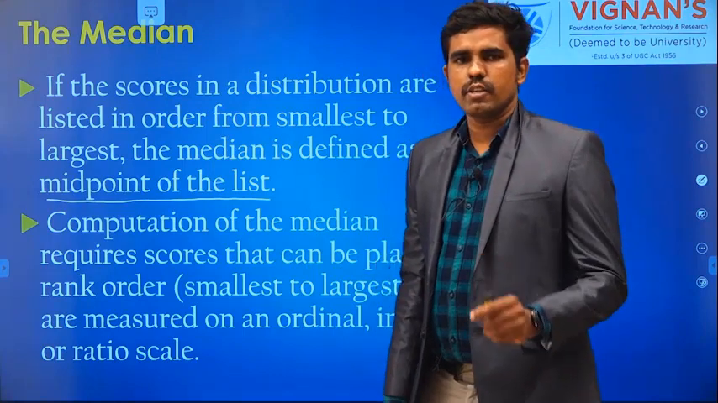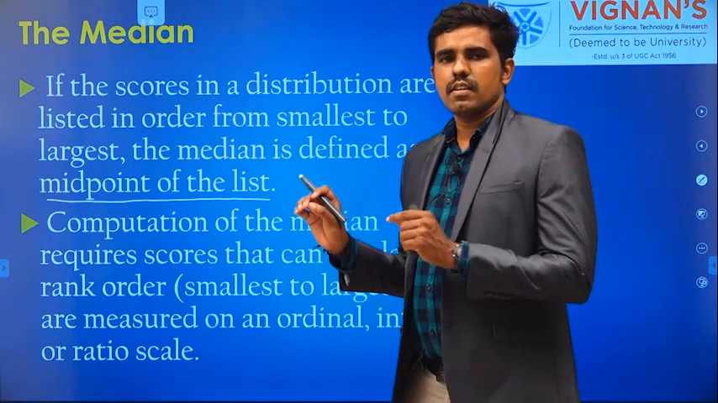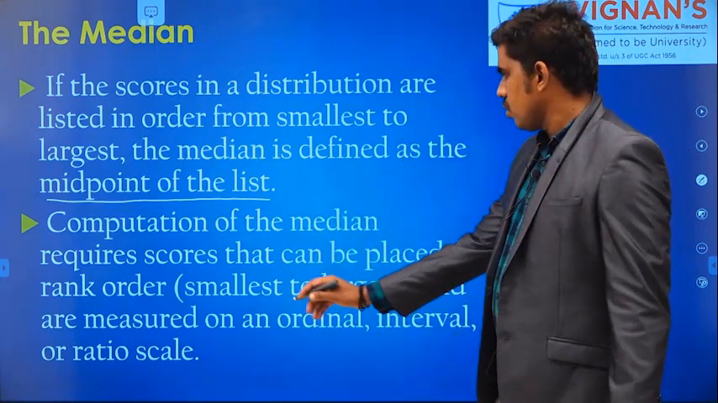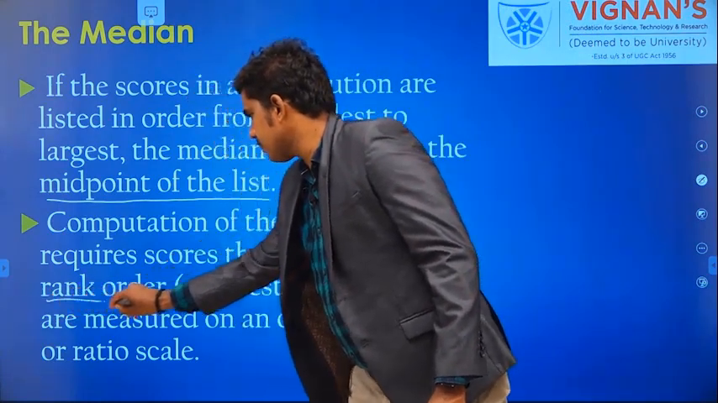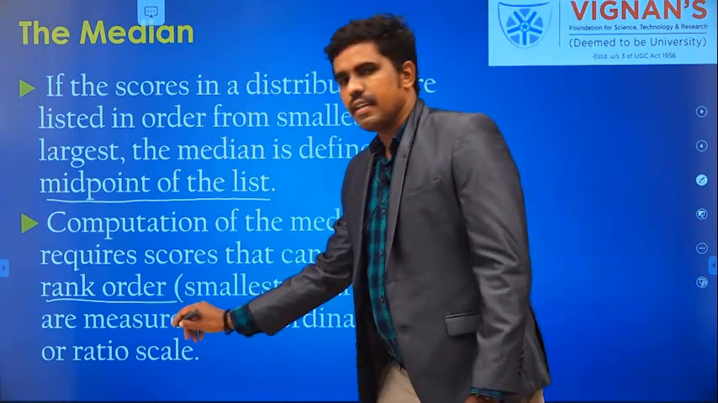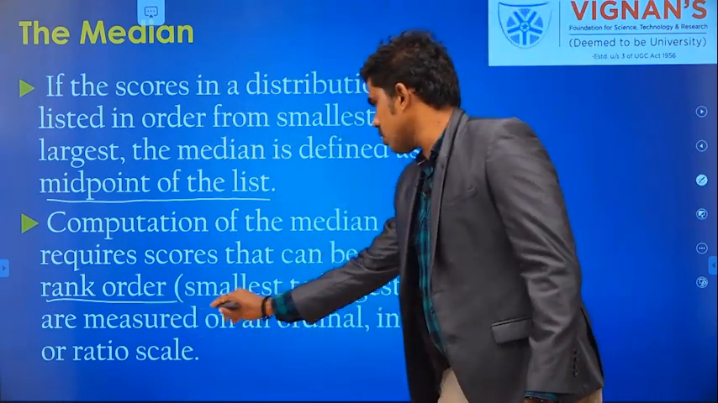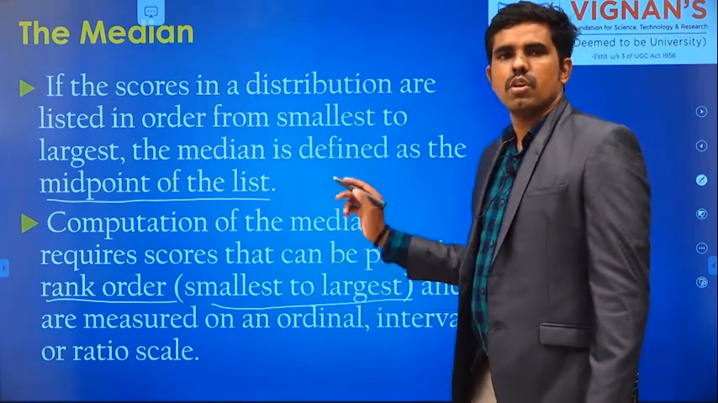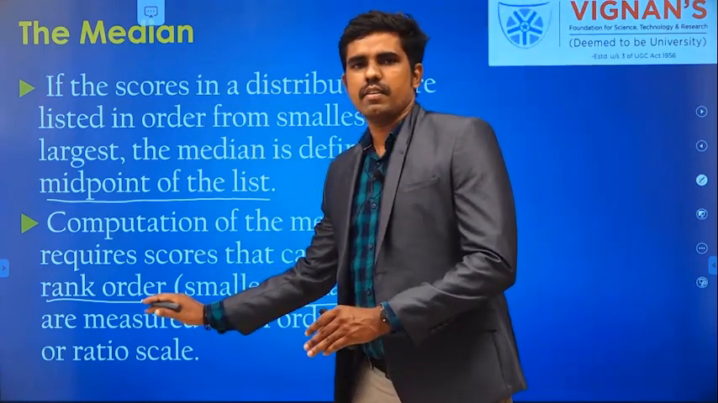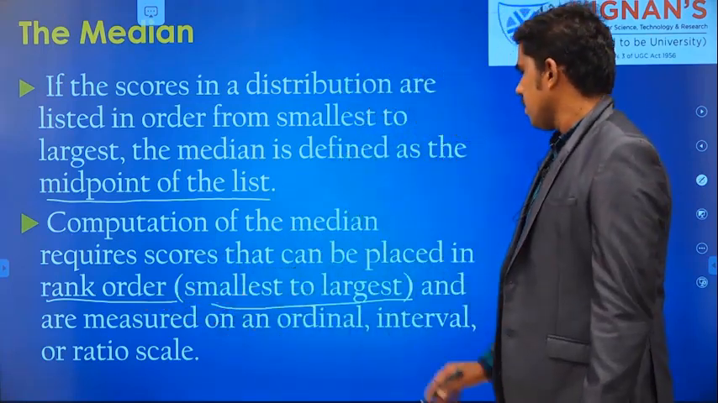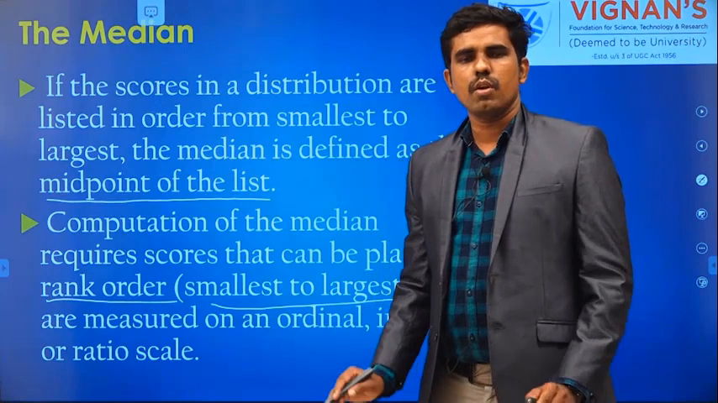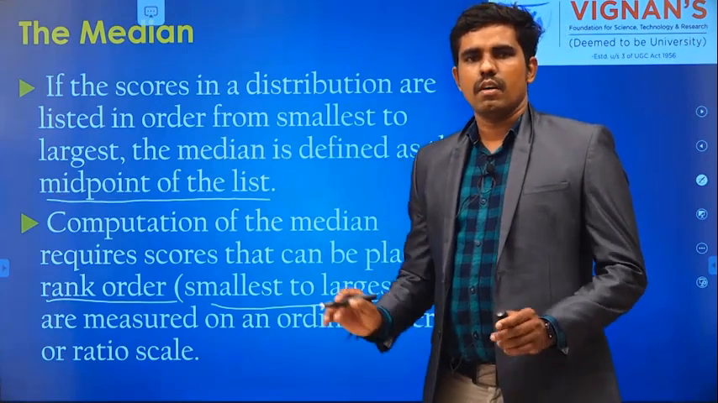First of all, you have to make sure that the given data are in some order, either ascending or descending. For that, we have to give a rank to each and every value available in the data. If you give the rank, either from smallest to largest or largest to smallest, that is not a problem, but it should be in rank order. Then the middle point is called the median value. That's all. You are going to find the middle value of the given data.